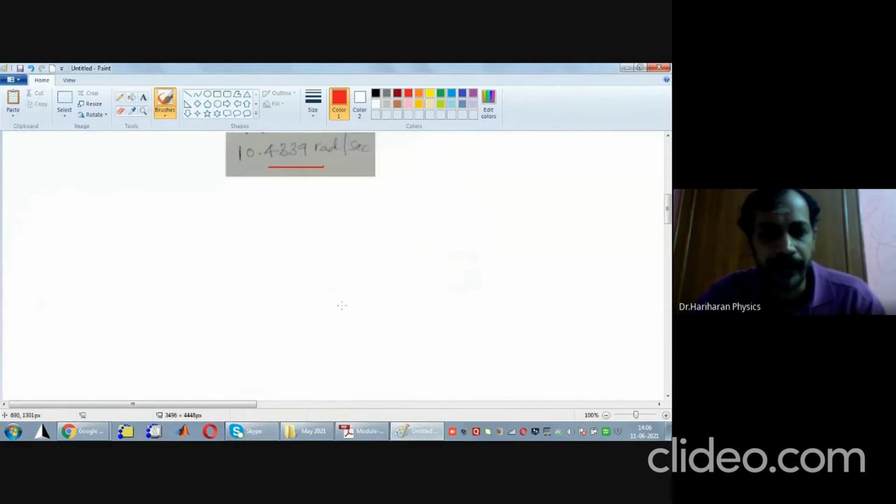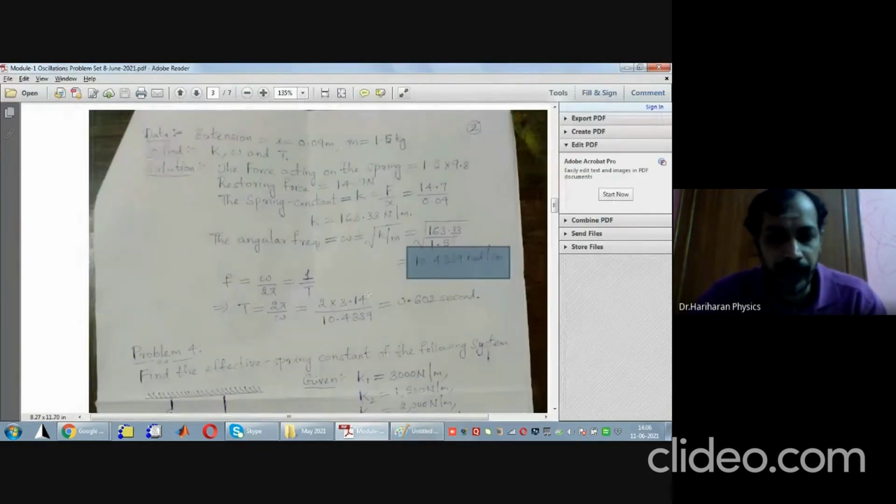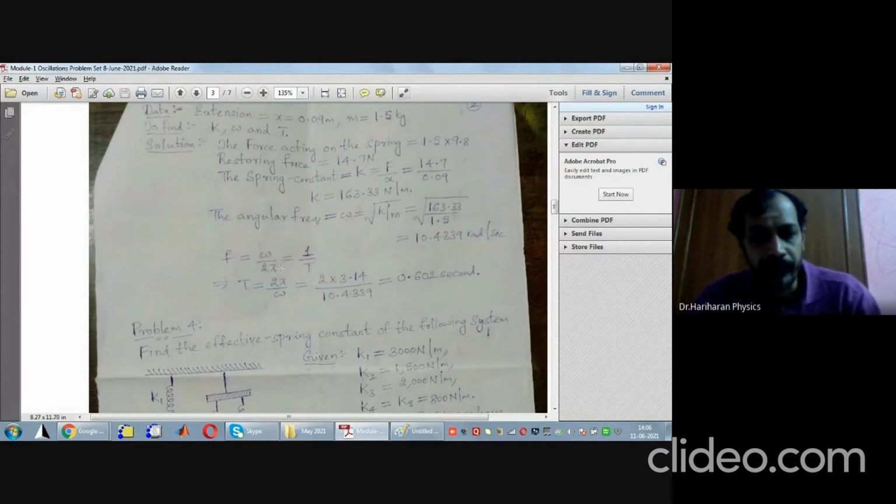So how do I find the time period? Look here. You have this equation: frequency f is equal to 1 by T, and frequency f is also equal to omega divided by 2 pi, or omega is equal to 2 pi f. That is what I have made use of here. So what is frequency given by? f is equal to omega divided by 2 pi, which is equal to 1 by T.